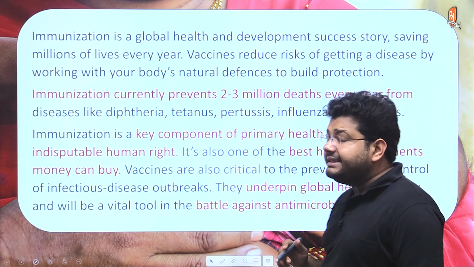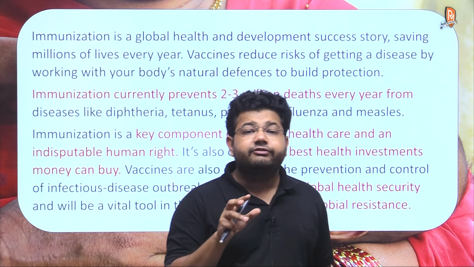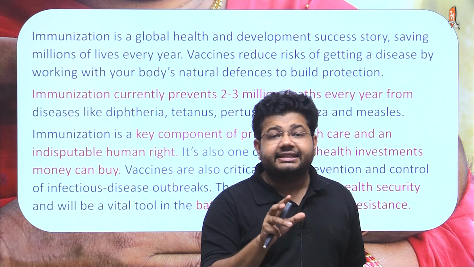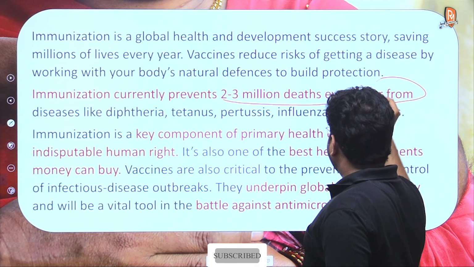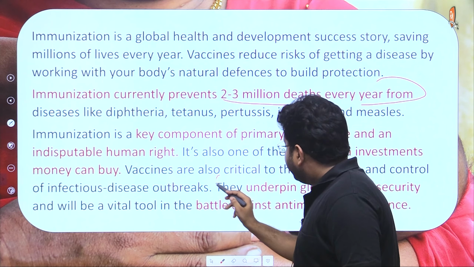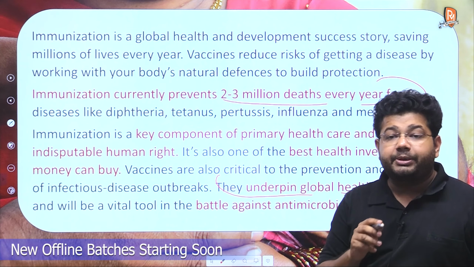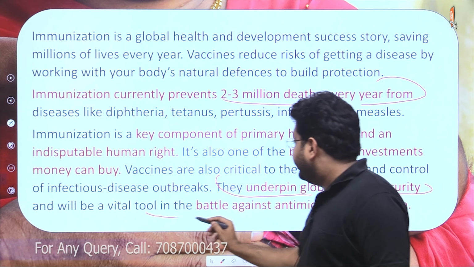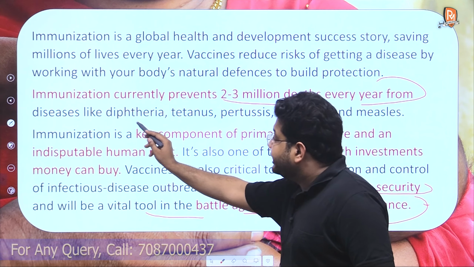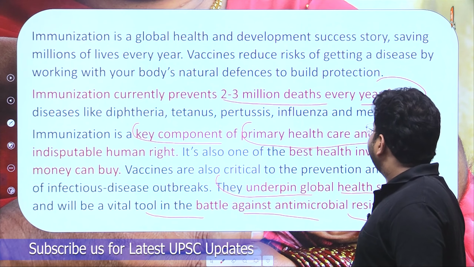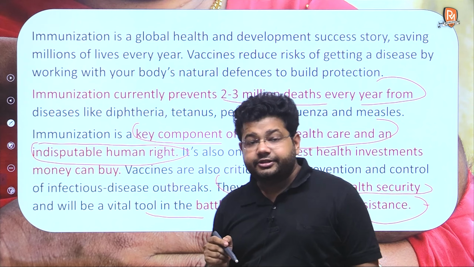Now, vaccines are perhaps the best investments that a government can do in the field of health. Vaccines have actually helped prevent about 2 to 3 million deaths every year. Also, they underpin global health security. Vaccines would be a helpful tool to win the battle against antimicrobial resistance. They are definitely the key component of primary health care and an indisputable human right.